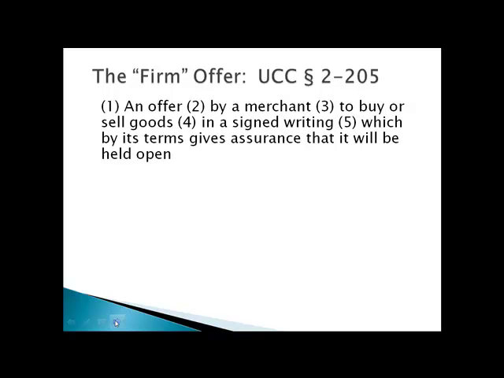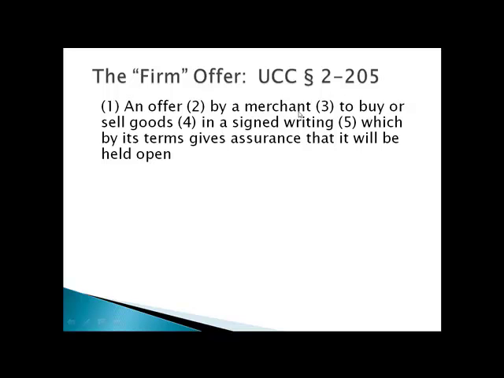Under the UCC, if you have these 5 factors, then you might still have an option even without consideration. So 1 is there must be an offer. 2 is it must be by a merchant.